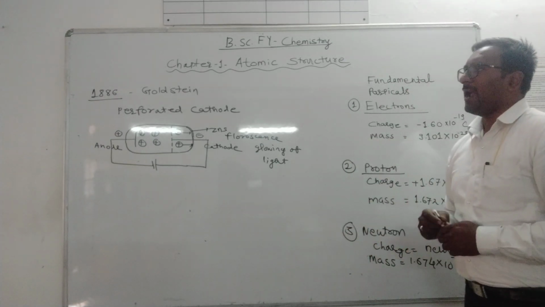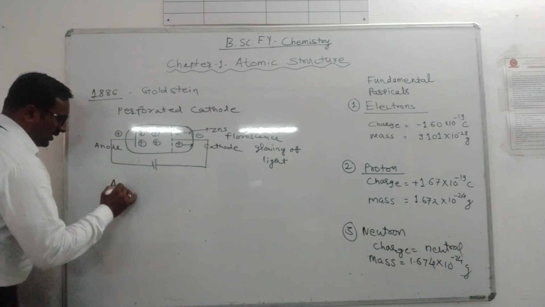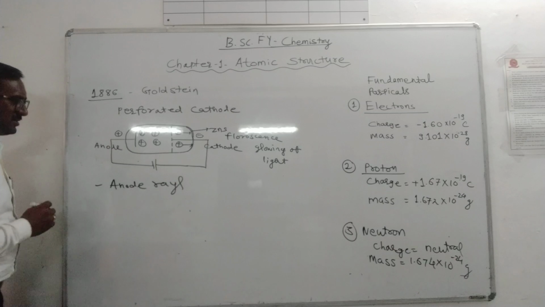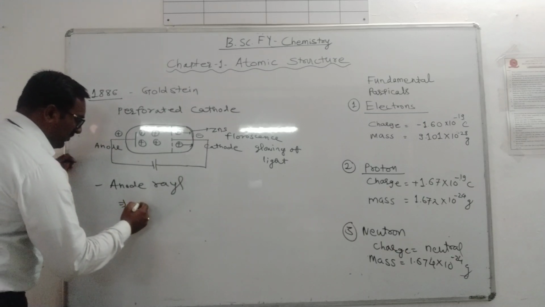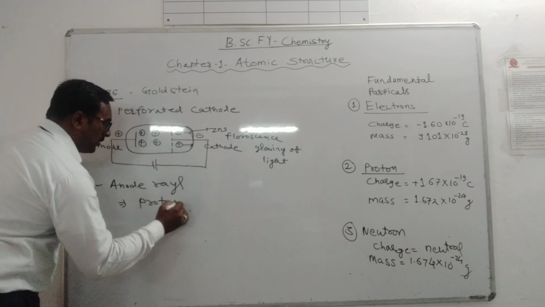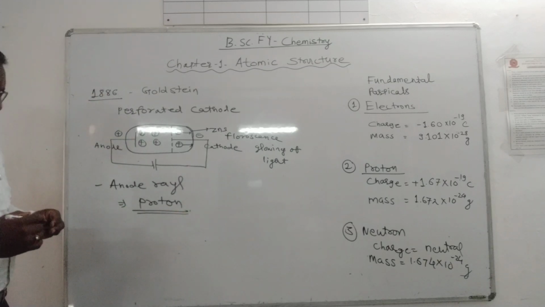The name given was anode rays. And the same anode rays constitute what Goldstein later named the proton, isn't it?